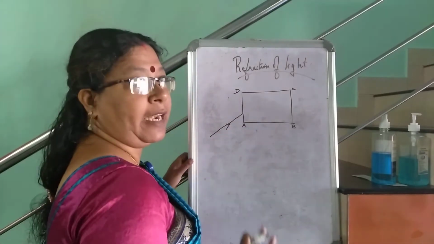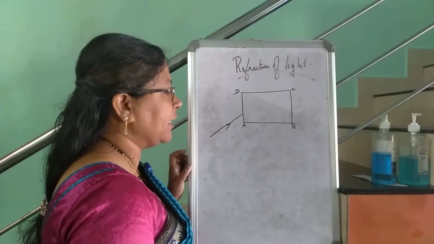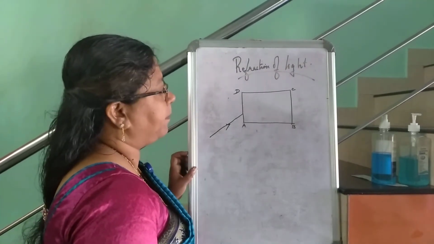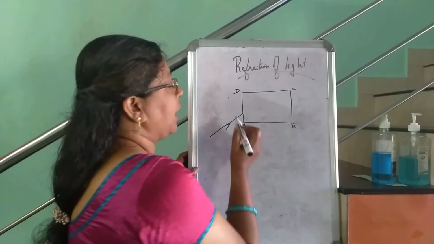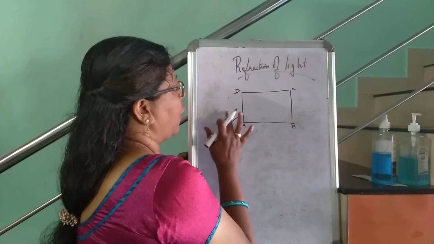Obliquely means slantingly. So a ray of light is falling on this glass slab obliquely. Now we can draw the normal here. See, this is the normal.